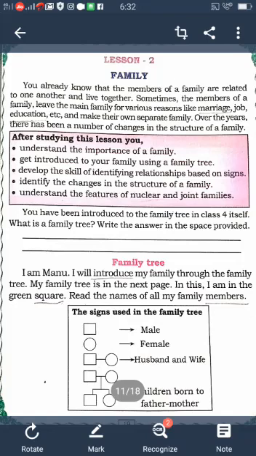Family is very important for every child because they take care and give protection, give a good education to children, provide food, teach the lessons, show love and affection, and provide the necessities.